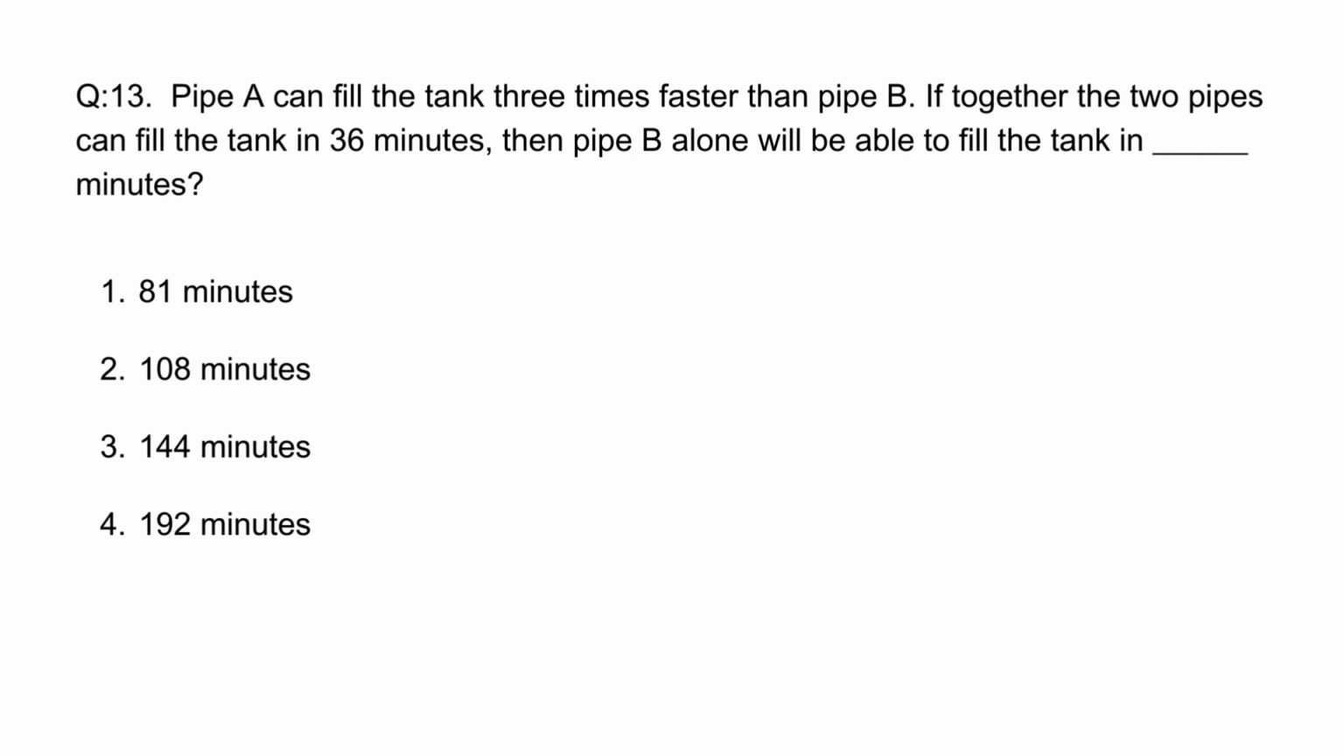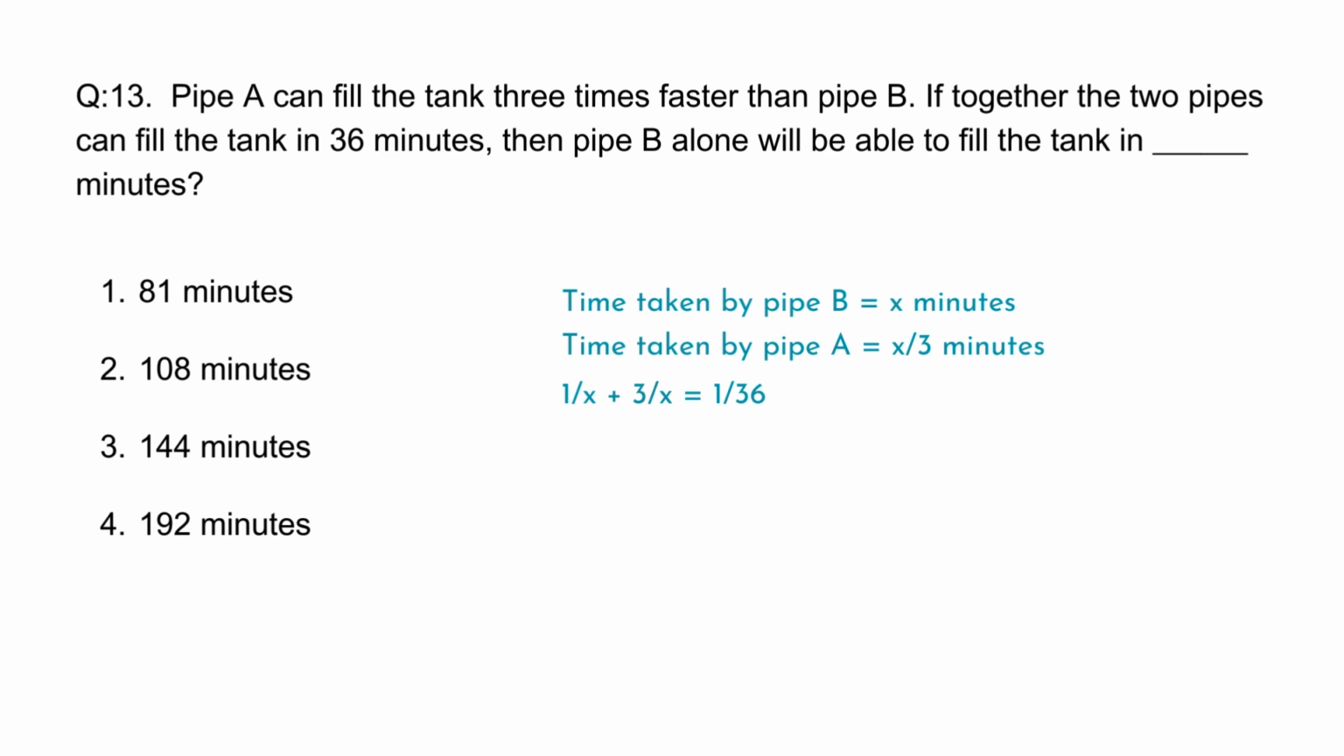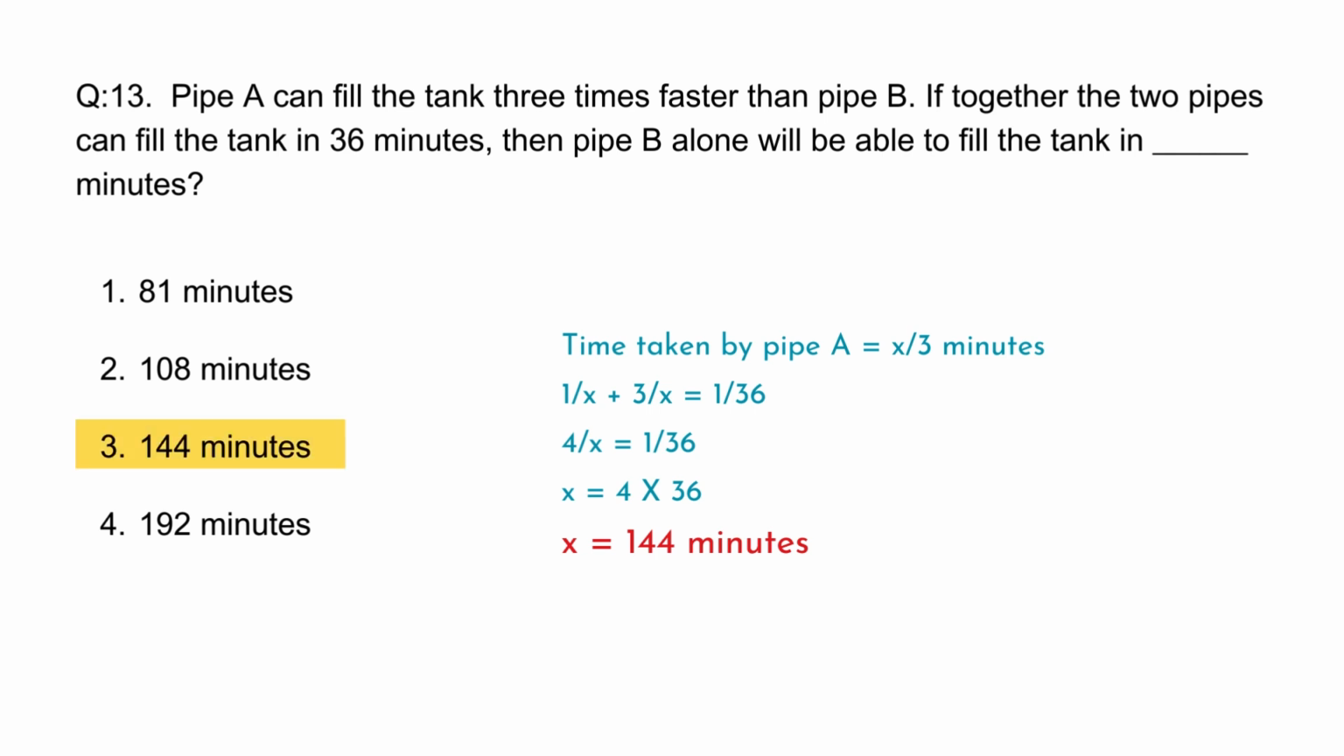So let's calculate. Let the time taken by pipe B be x minutes and the time taken by pipe A be x by 3 minutes. Adding 1 by x plus 3 by x, we will get 1 upon 3x. Now by solving this, we get the value of x equal to 144 minutes. So the correct option for this question will be option 3.